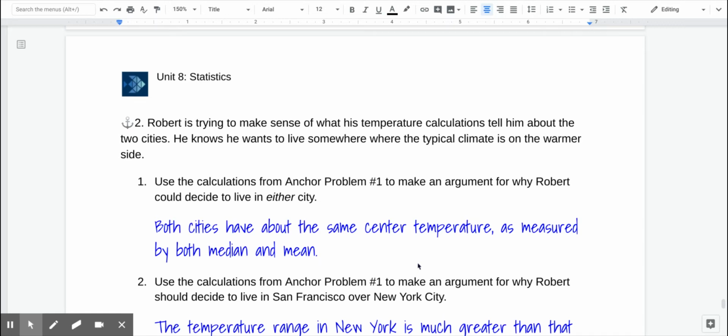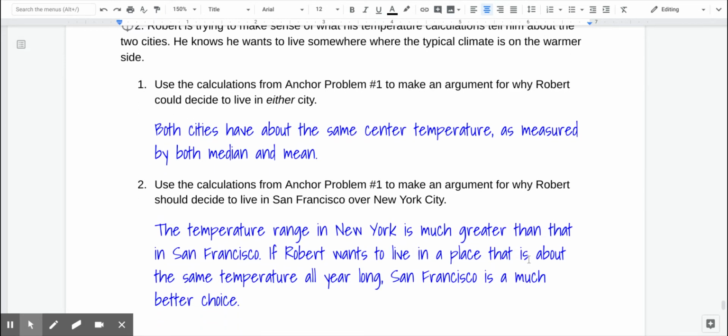If Robert wants to live in either city, you could argue that they have about the same center temperature based on both the median and the mean. So either city is going to have the same average temperature across the year.